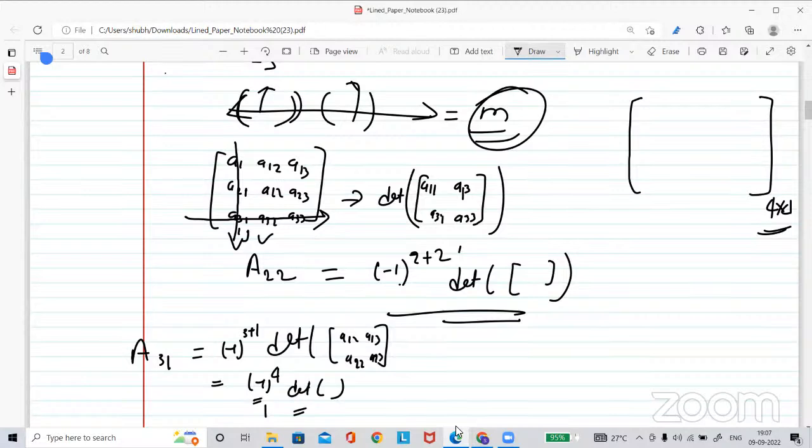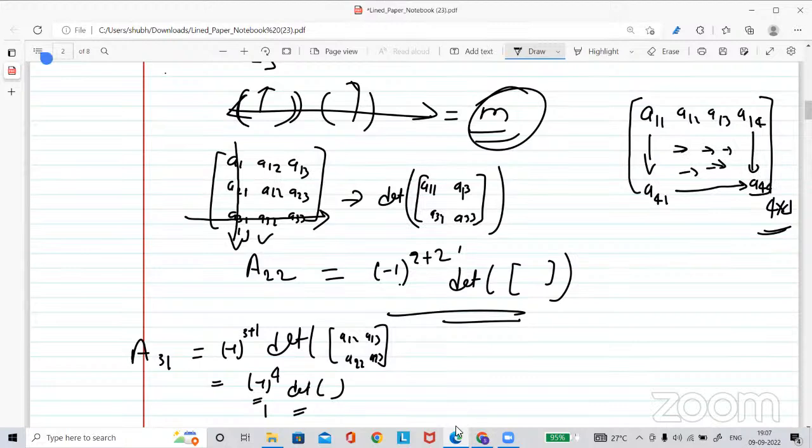Okay, so if you have a matrix of order 4 cross 4, then for the general case, the best thing is to just assume that your matrix is A11, A12, A13 and A14, like that. So suppose this is A41 and this is A44. Entries are like that, you can assume the numbers will be like that. So this is a general case, assuming a 4 cross 4 matrix. Suppose the question will be like that.